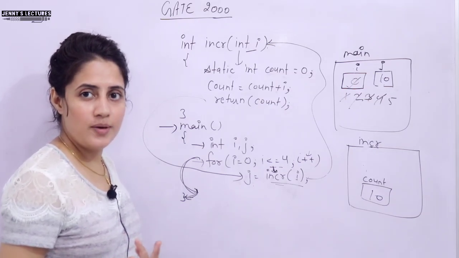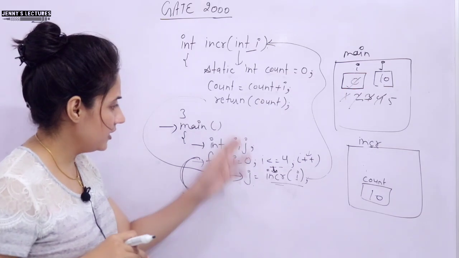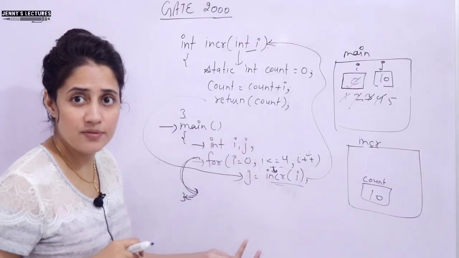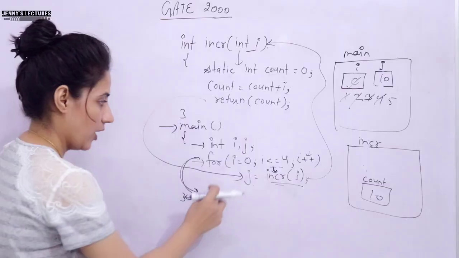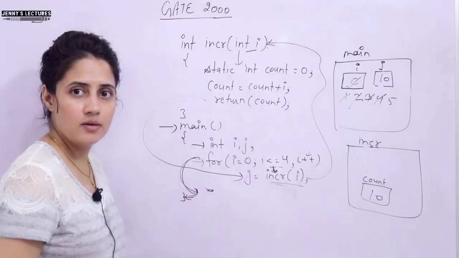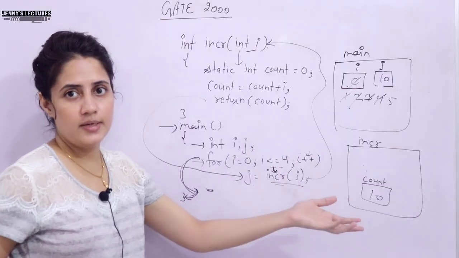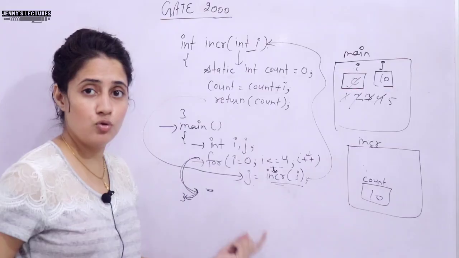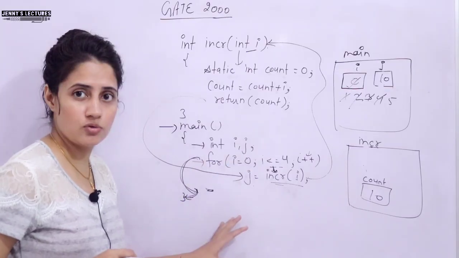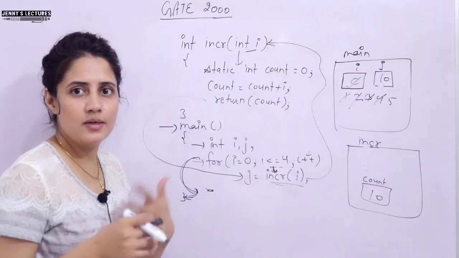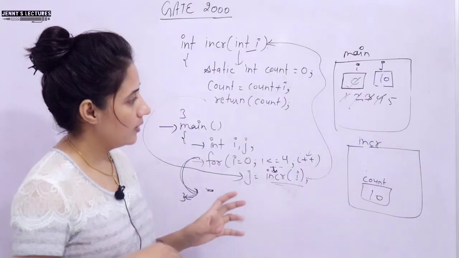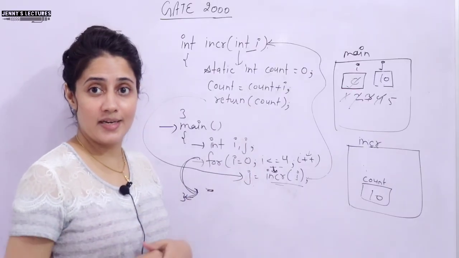So you can print it, because we are not printing any j value here, we are not using any printf statement. If you want to see whether the j value is 10 or not, after this for loop you just print j is equal to percentage d and j. Let me show you the practical also. I hope you got the working of this question. So this GATE question is simple but a little bit tricky, right? Let's run this question and see what output you are getting.